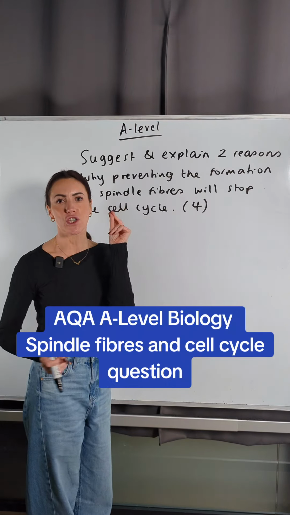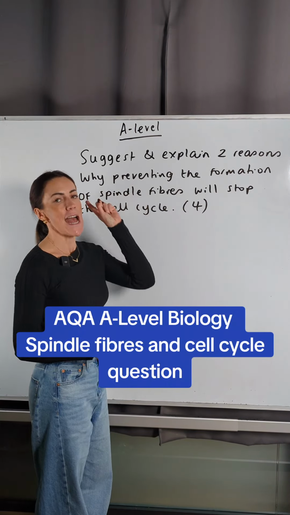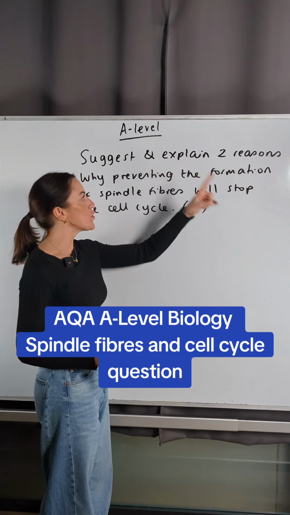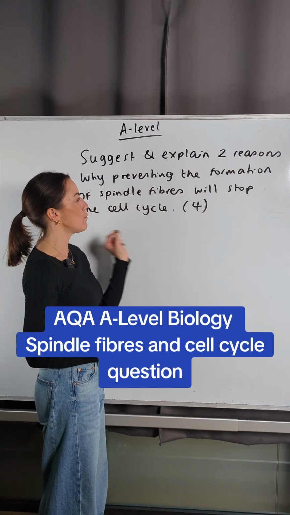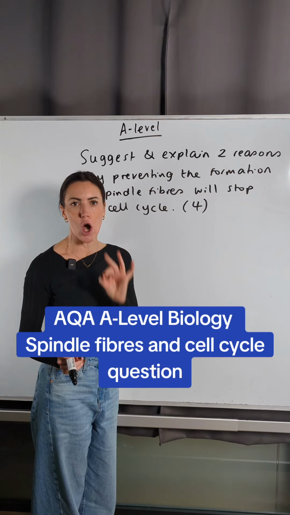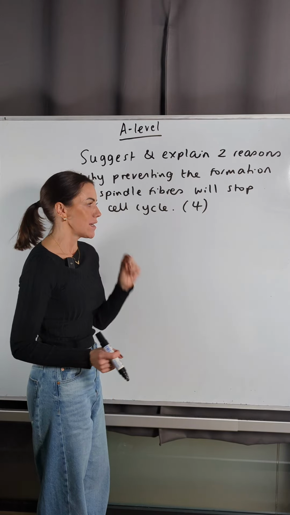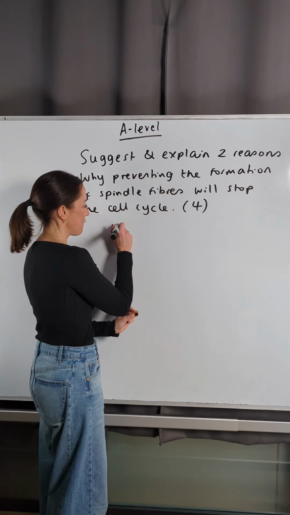4-mark question. We've got 2 command words, suggest and explain. 2 reasons why preventing the formation of spindle fibres would stop the cell cycle. Let's go through, let's see if we can get 4.